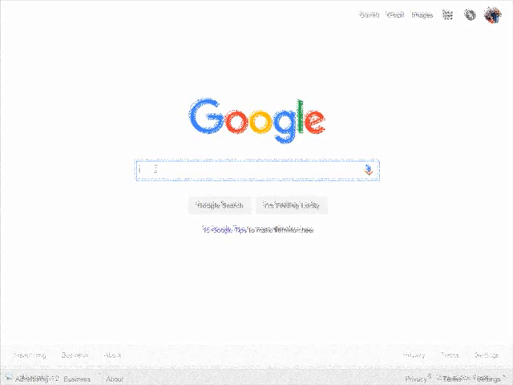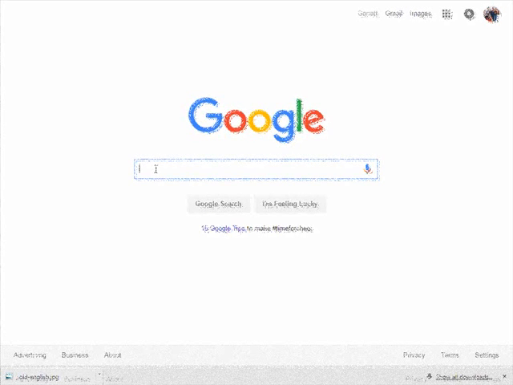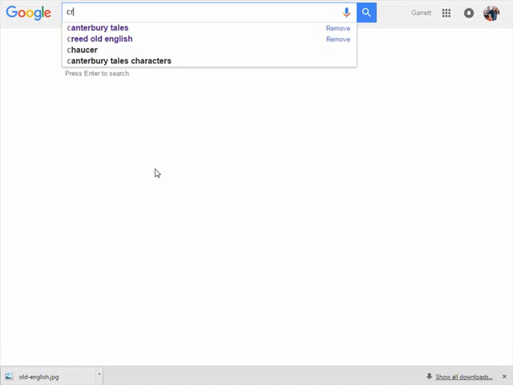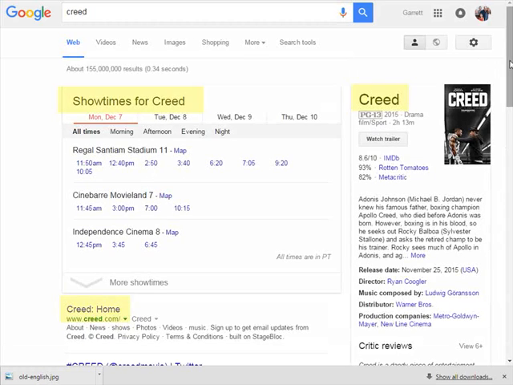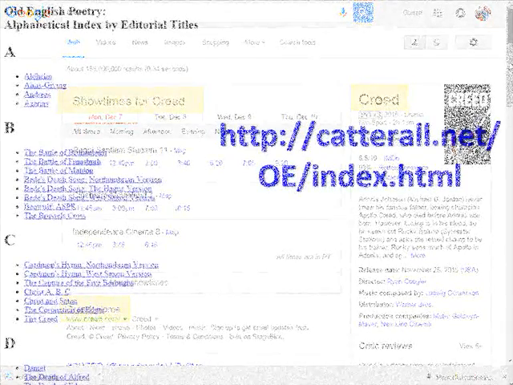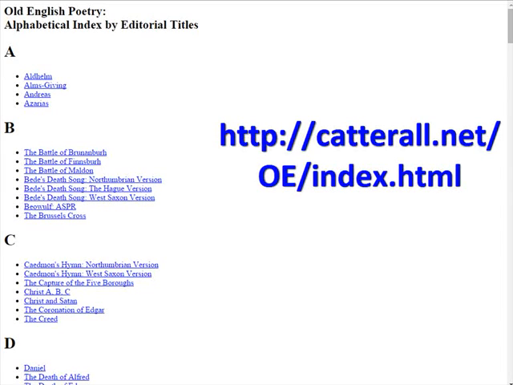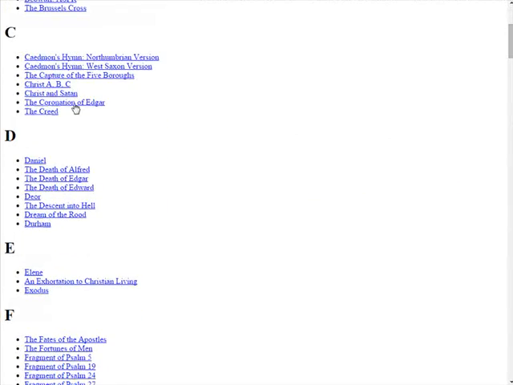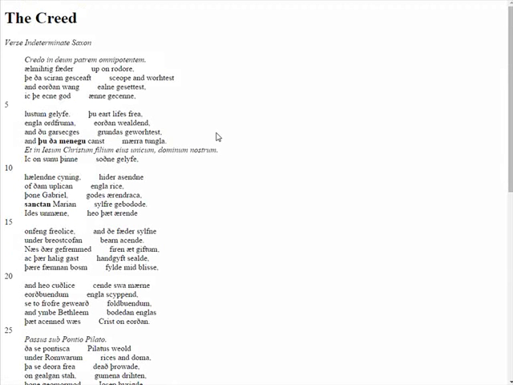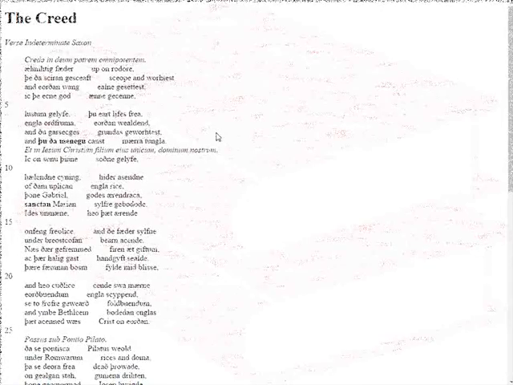For example, if I am looking for an Old English text entitled The Creed, and I do a simple search for Creed on Google, my results really do not seem to have any relation to what I'm looking for. In this context, it might be better to look at the A to Z index to Old English poetry. If we scroll down, we find The Creed, and it provides us with what this poem looked like in Old English.